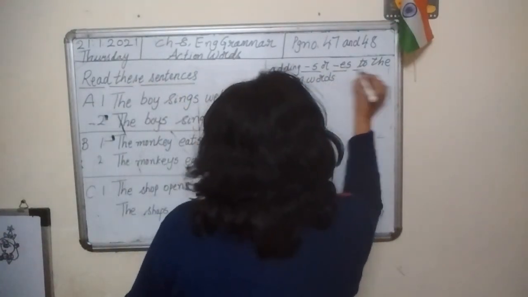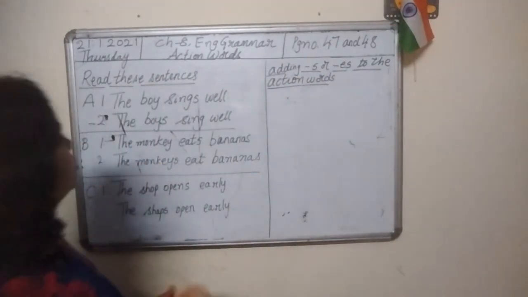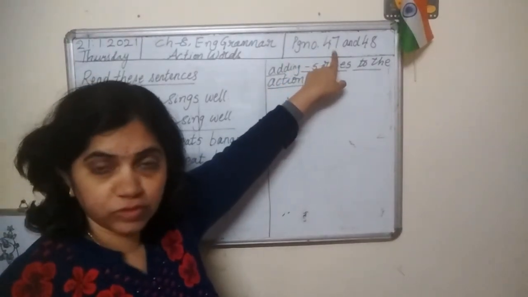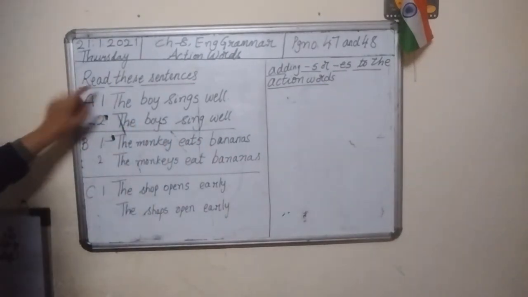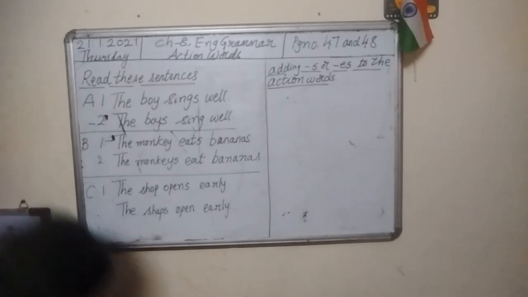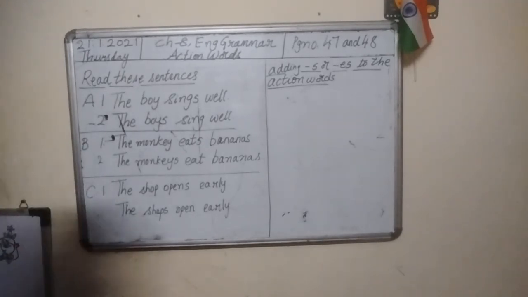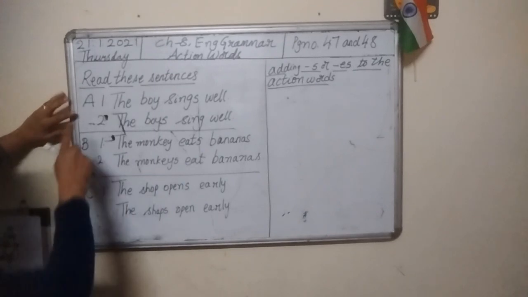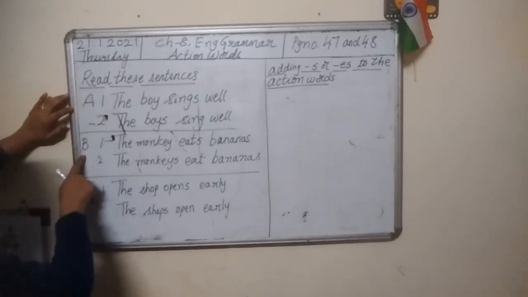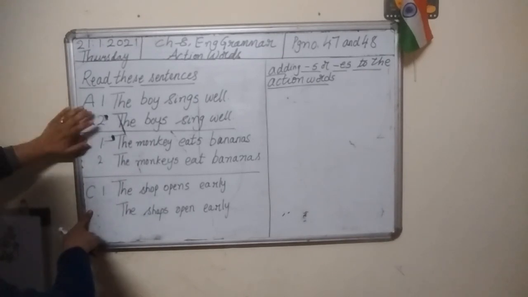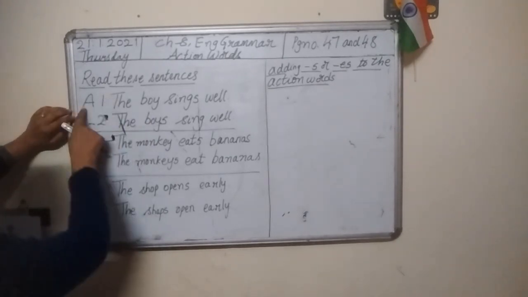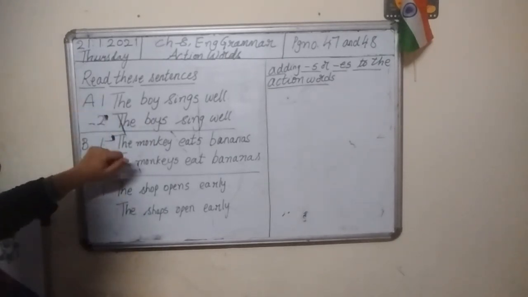So, children, on page number 47, you have this. Read these sentences. Look at these sentences, children. See, A, B, C. I have written 3 types of sentences. Let's see these sentences here in A. 2 sentences are there in A. Let's see the first sentence.